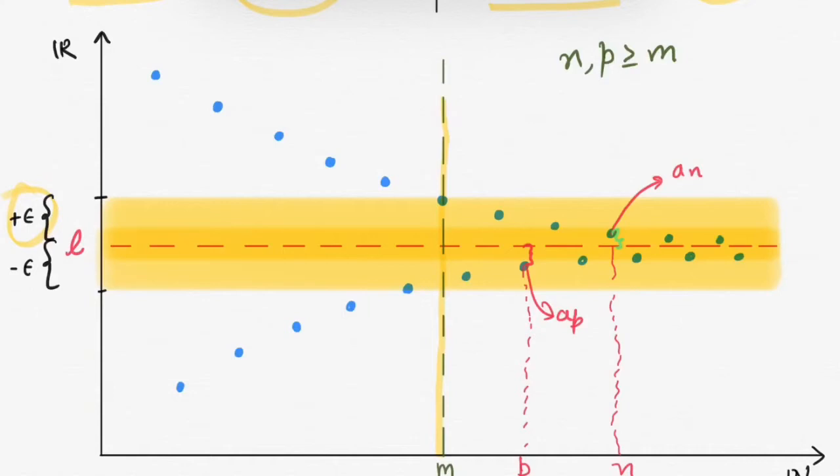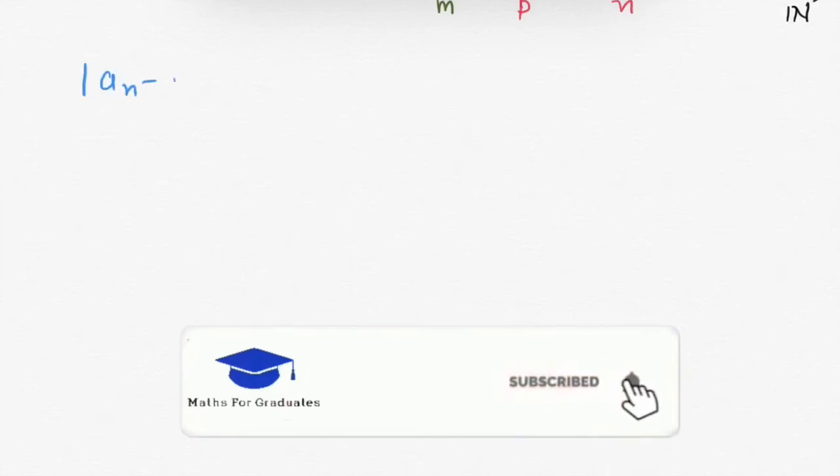So I can write modulus of an minus L is less than epsilon when n is greater than or equals to m, and distance between ap and L is less than epsilon when p is greater than or equals to m. Now let's find modulus of an minus ap.